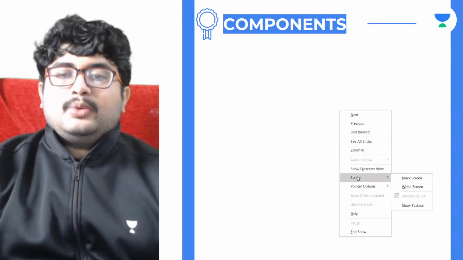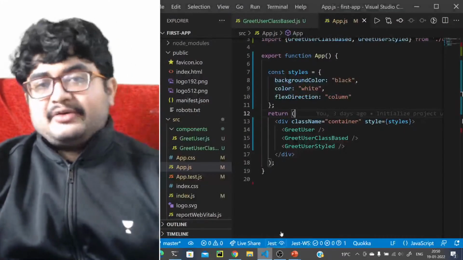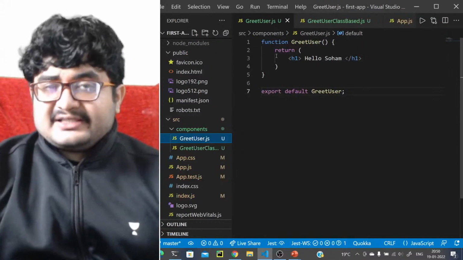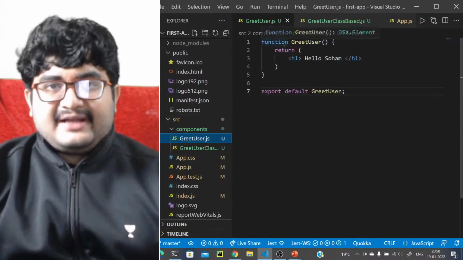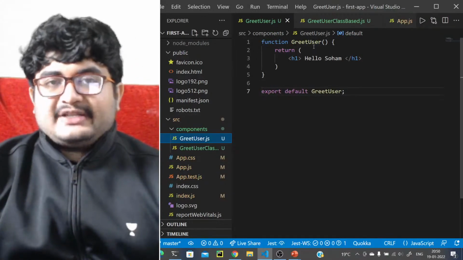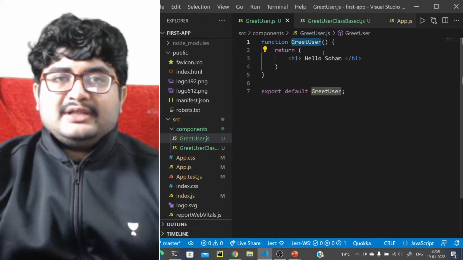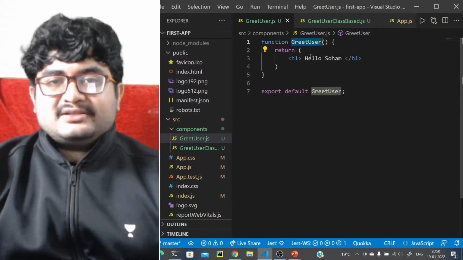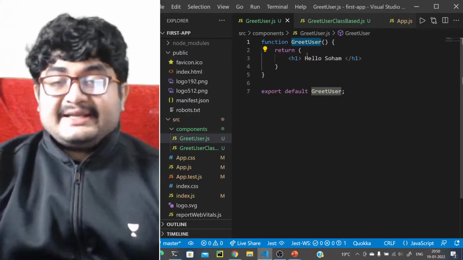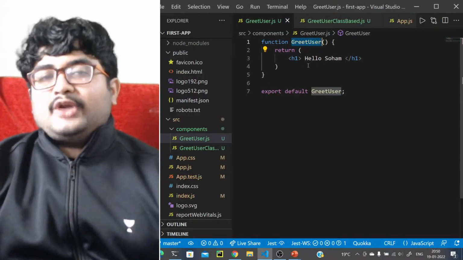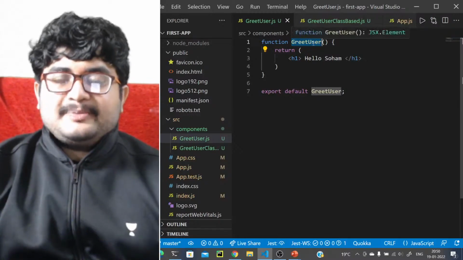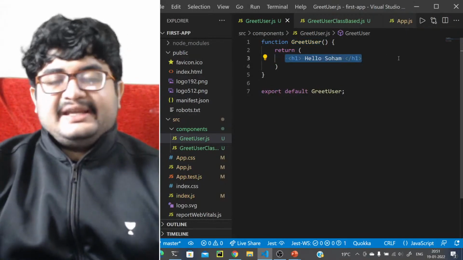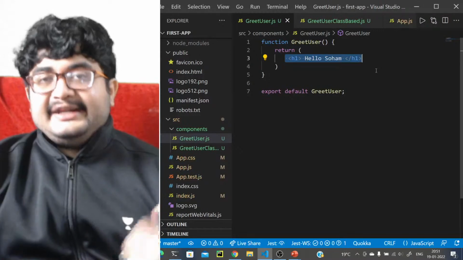We have also talked about what functional components and class-based components are, and how to create them. Here we have created two components, GreetUser, which is a functional component. In a functional component, we just write a function followed by the name of the function. For components, we follow the camel case convention. No, it's not camel case, it's Pascal case, sorry. We follow the Pascal case convention because normal HTML tags are in small letters. And it should return some JSX.